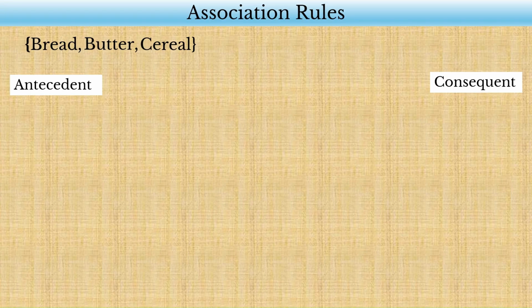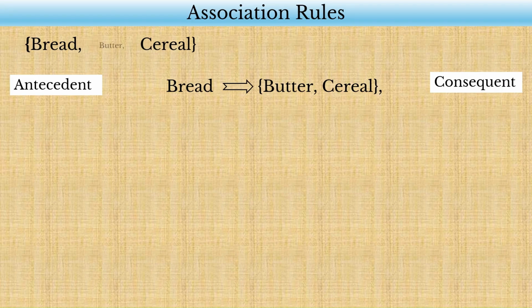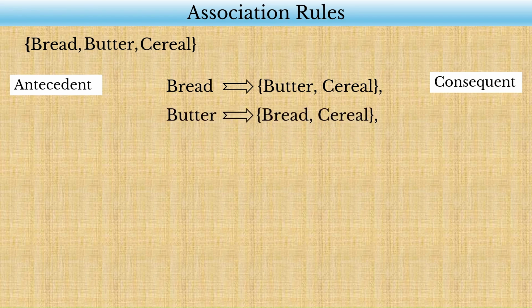So, for example, if we choose bread as the antecedent, the remaining items, butter and cereal, become the consequent, giving us the rule bread implies butter and cereal. Similarly, if we choose butter as the antecedent, we obtain butter implies bread and cereal.